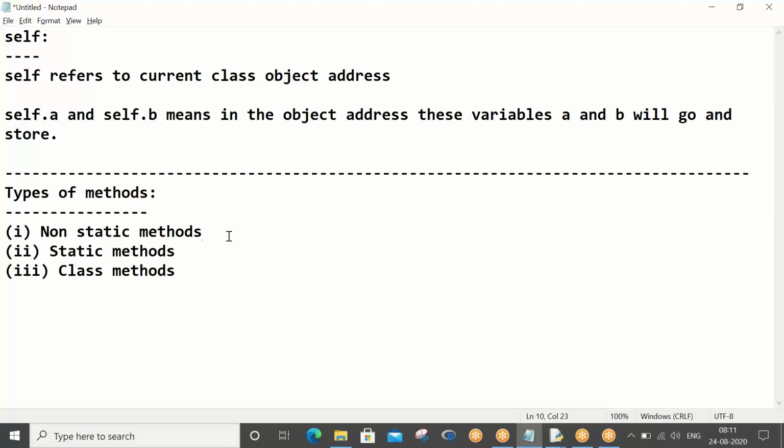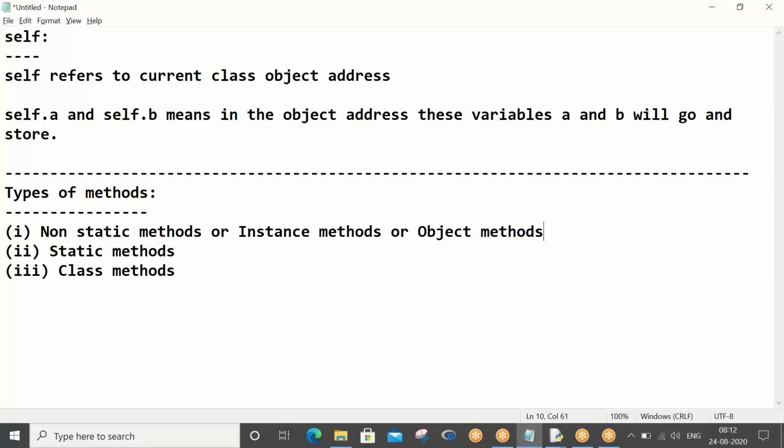Methods can be written in three different types in Python, so you have to understand all these things. One hint for you: whatever methods we have seen till now are all non-static methods. And 90%, 95% of the time in real time, we work on non-static methods only. Non-static methods are instance methods or object methods.